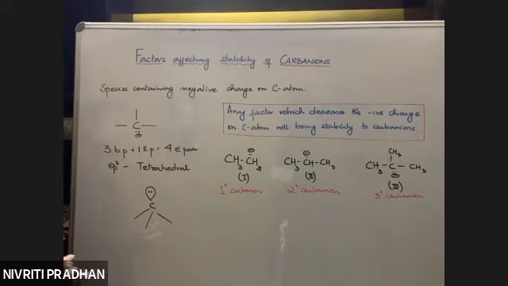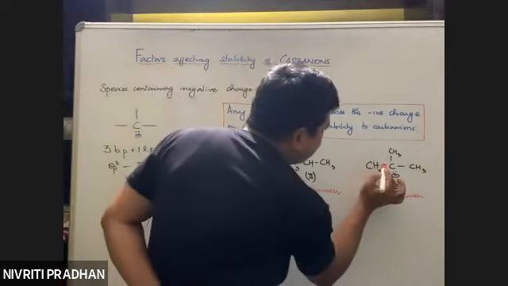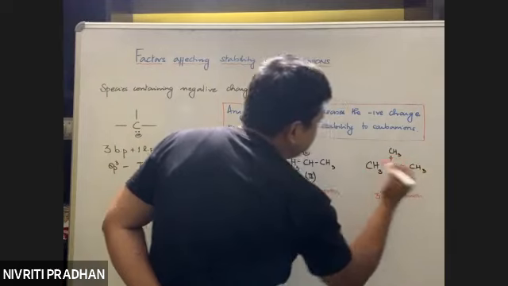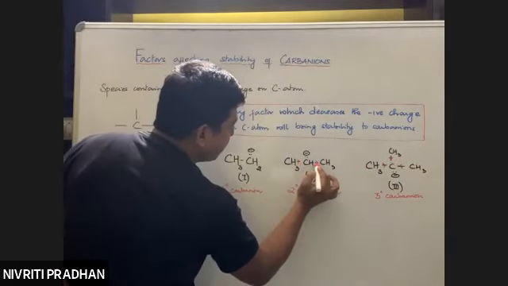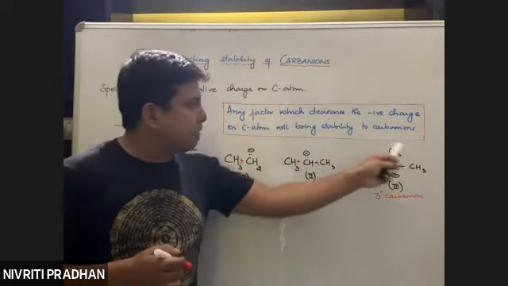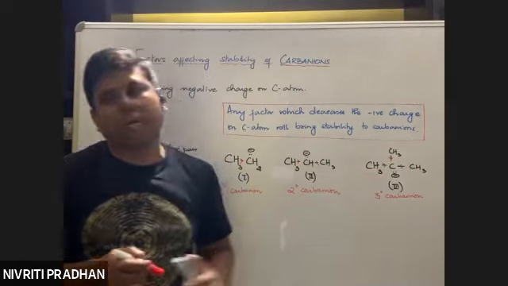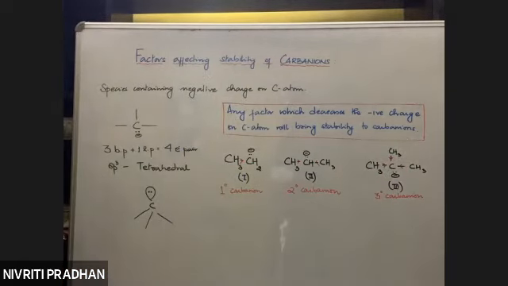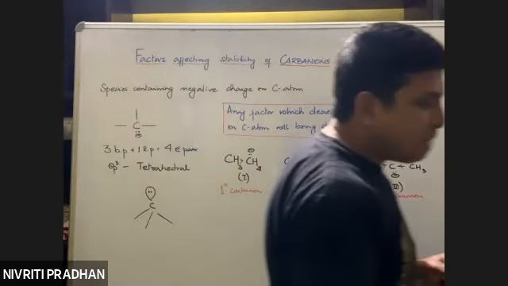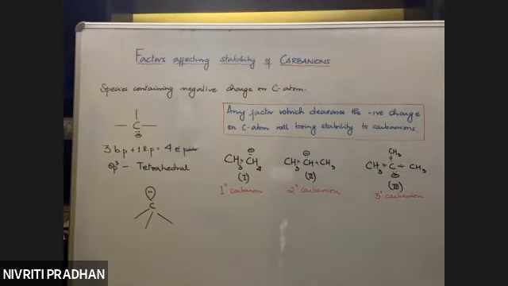Now again, what type of groups are these methyl groups? These are electron donating groups, so they have a plus I effect. Now, if they are electron donating groups, what will happen to the negative charge here? The carbon already has a negative charge, and on top of that the methyl groups are pushing electrons towards this carbon. What will happen to the negative charge density? Is it going to increase, decrease, or remain the same?